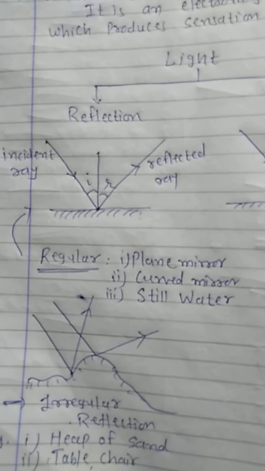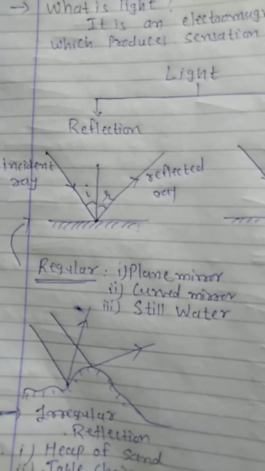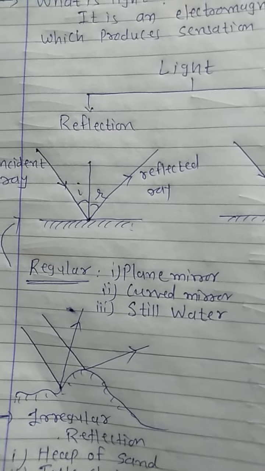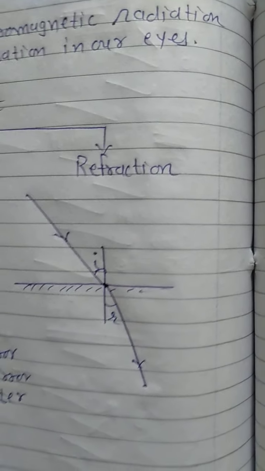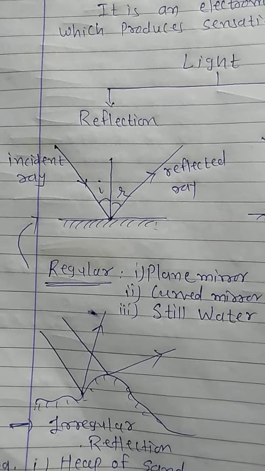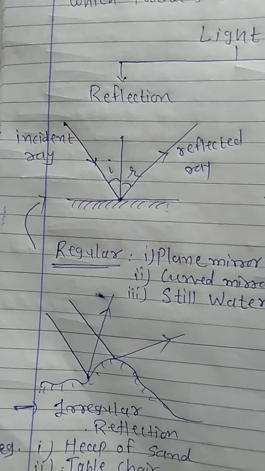Dear students, in the previous video I told you about the definition of light. Now, light can undergo two types of phenomena. One is reflection and second is refraction. Let's first get an introduction to reflection. What do you mean by reflection?